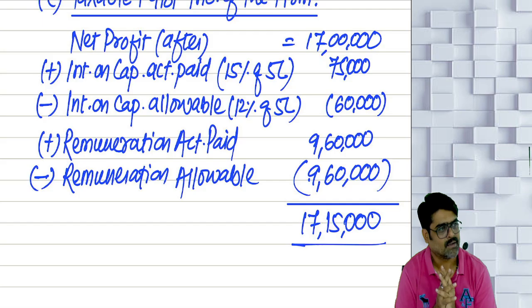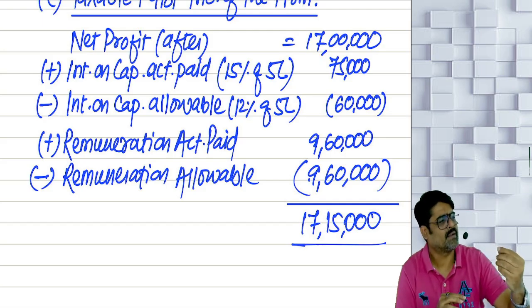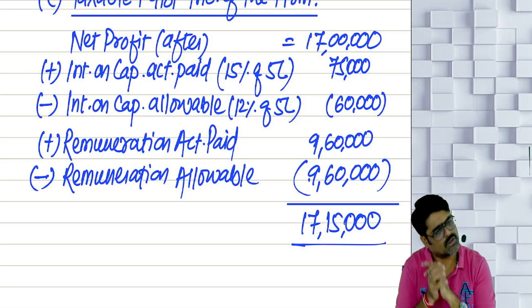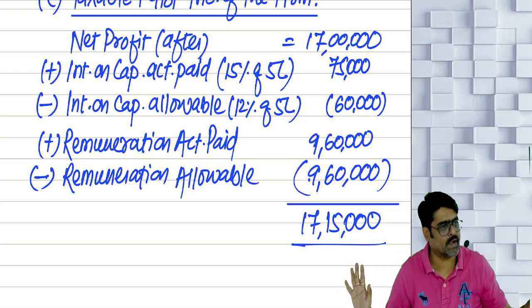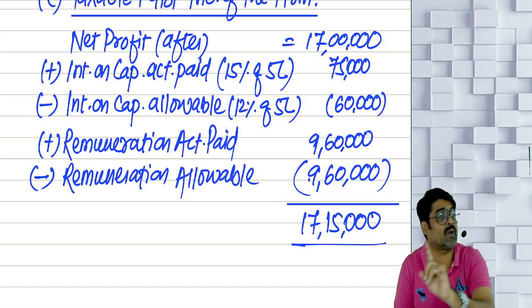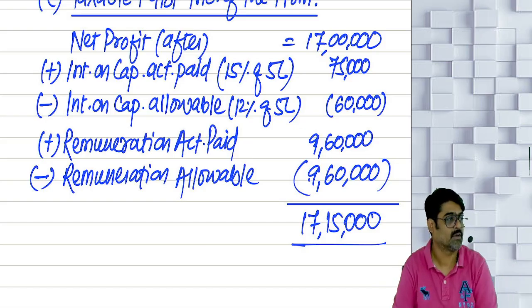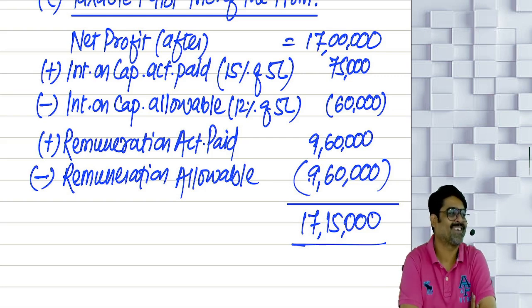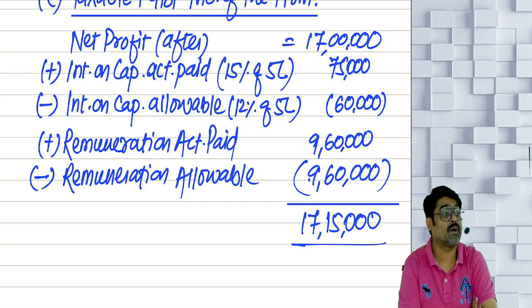Understanding? Don't take 12, take only 10 lakhs. So it's the same question, nothing changed. Only change the amount of remuneration. Instead of 17 lakhs, now you are going to take 10 lakhs. First you are going to solve as if the 10 lakhs is before, and then you will solve as if the 10 lakh is after.